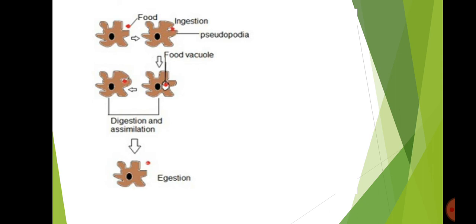Amoeba engulfs the food, resulting in the formation of food vacuoles which contain food particles. Ingestion is nothing but the method of taking food inside the body. Amoeba takes food inside its body with the help of pseudopodia.